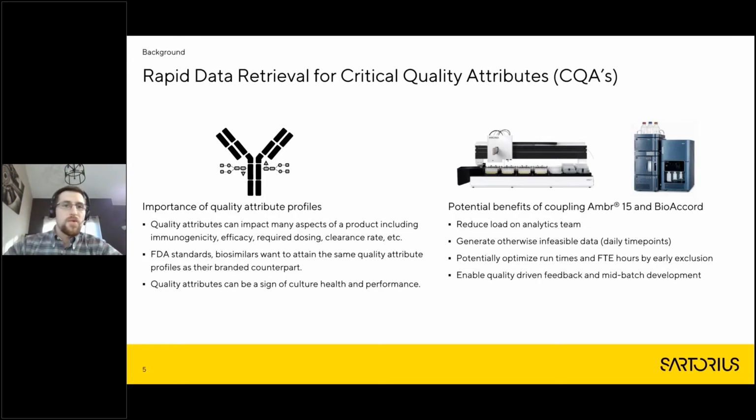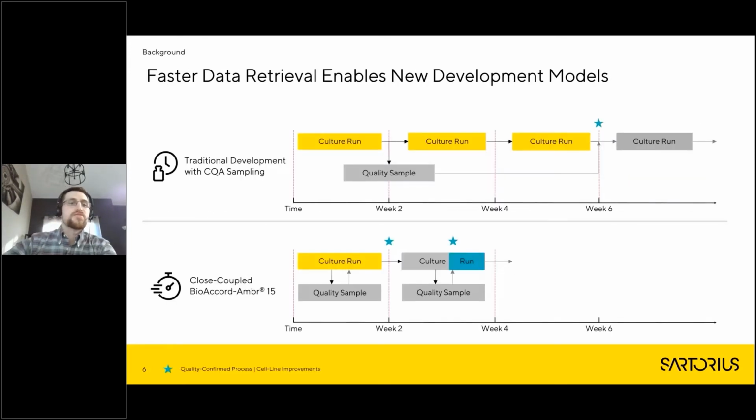So with that, what I wanted to do is review what the current system looks like, right? Like what we're trying to do here. On the top, we have a figure where I'm outlining different cell culture runs, and this is a normal traditional development path for upstream cell culture. So we'll say a mAb product. We have a cell culture run that lasts about 2 weeks. You can see on the x-axis here, in the yellow box, we have our cell culture run.